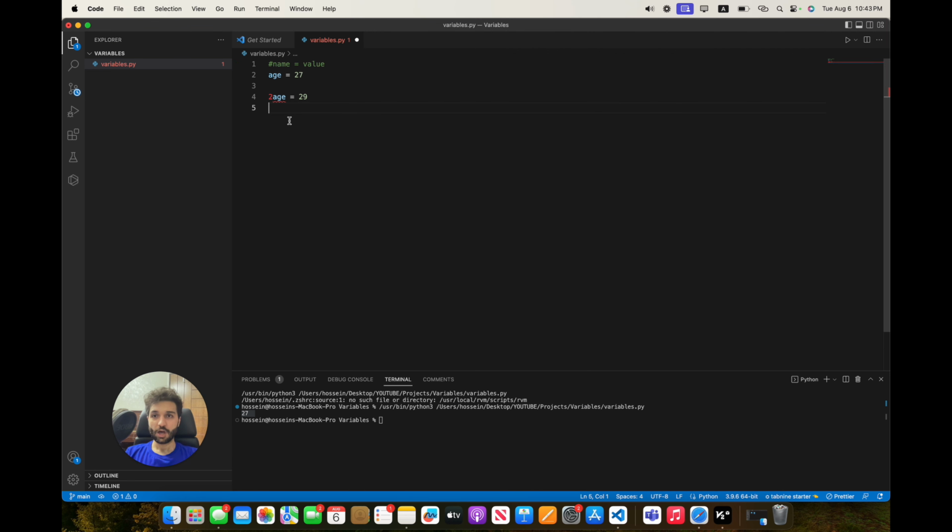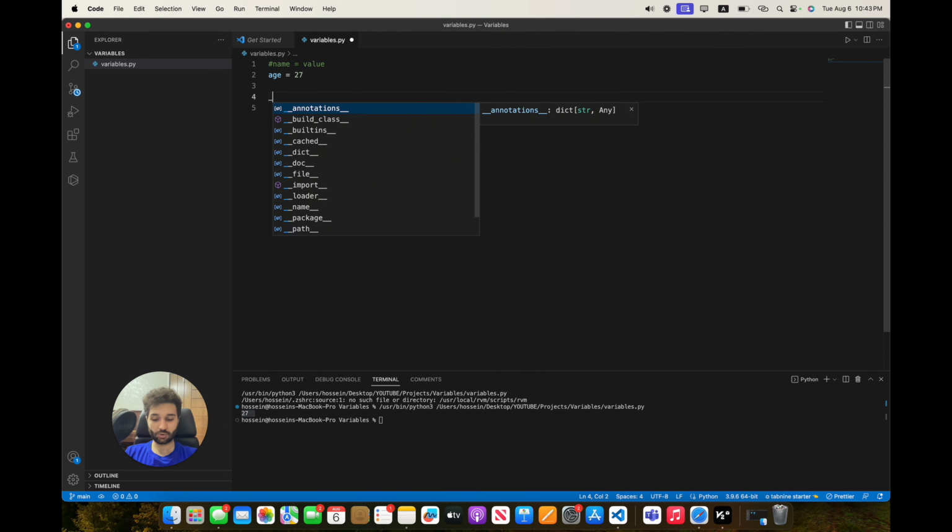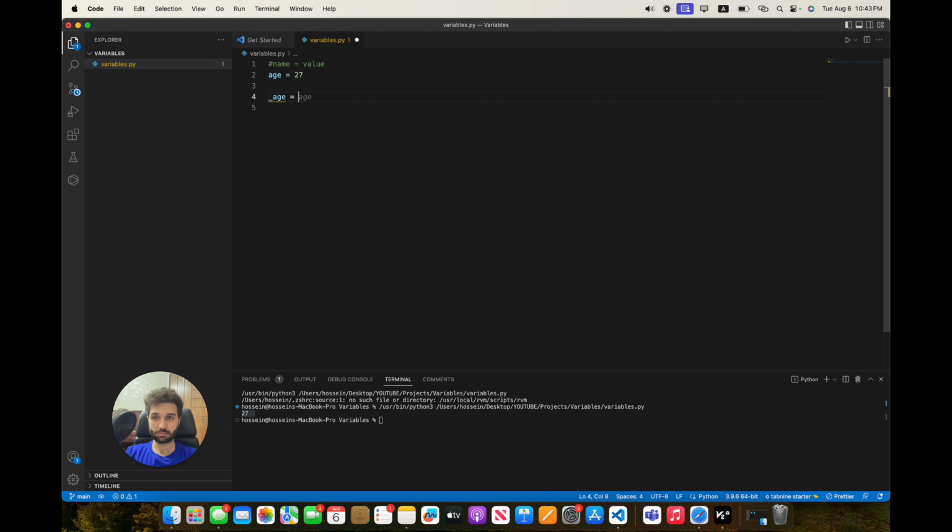As I said, we have some rules for the definition of a variable, especially in the name. How can we name a variable? In Python, we can start a variable with letters or with an underscore, but we are not able to start a variable with a number.